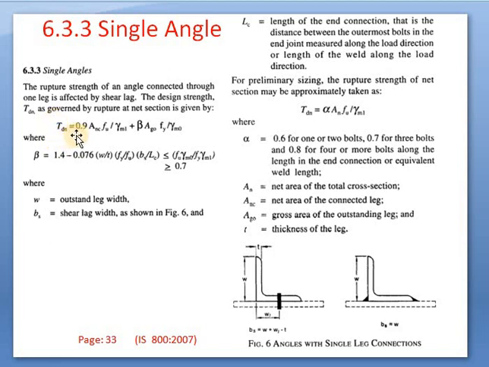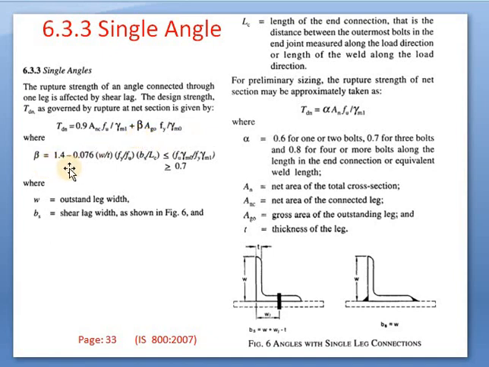TDN is 0.9 capital ANC FU divided by gamma M1 plus beta AG0 FY divided by gamma M0. But what does this beta stand for?